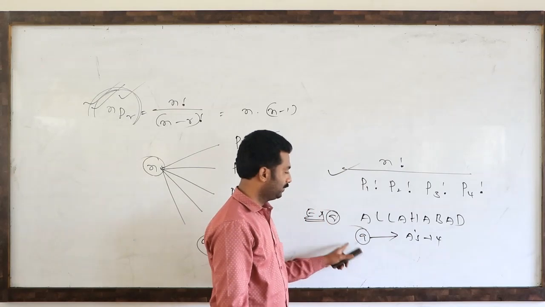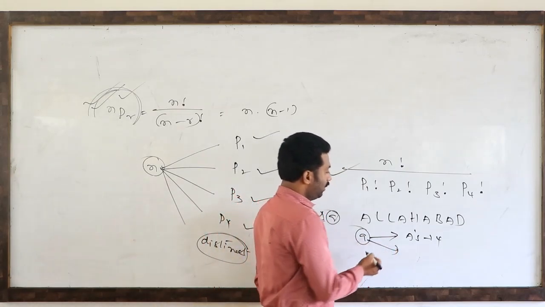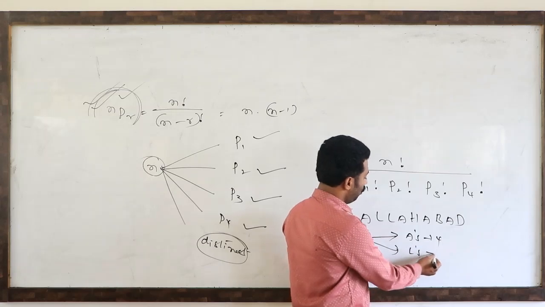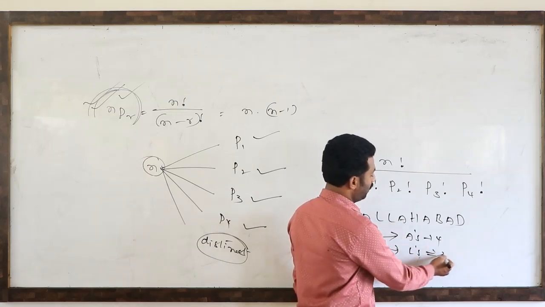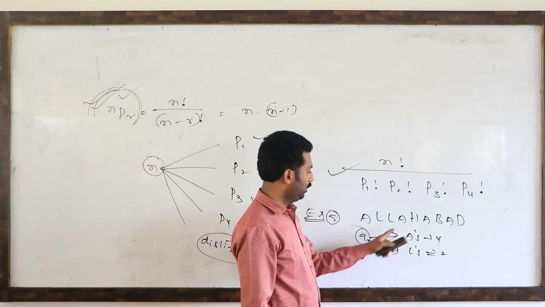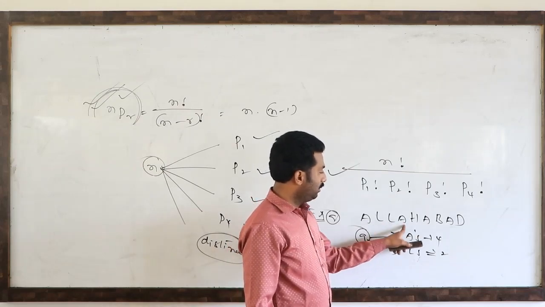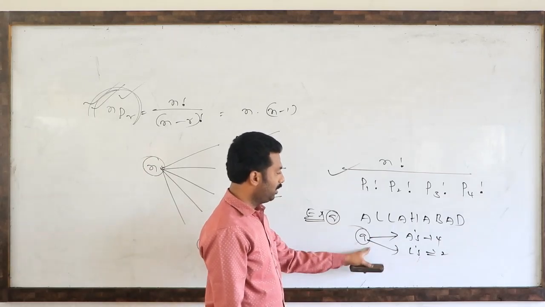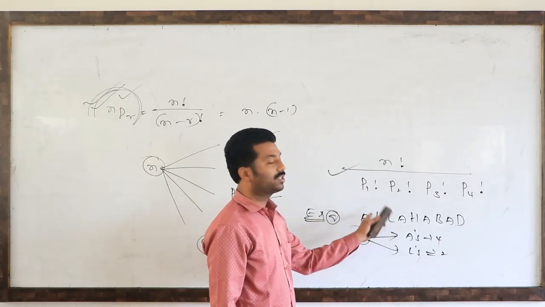One kind. Next, how many L's are there? 2 L's are there. One kind. A's gone. Remaining all are distinct. So how to make arrangements of different types of numbers.